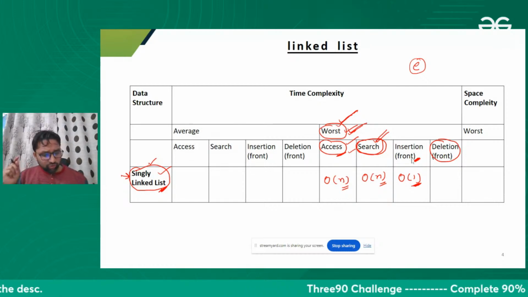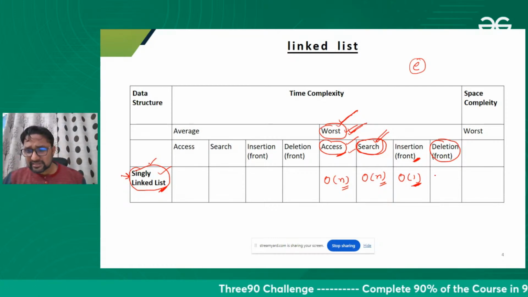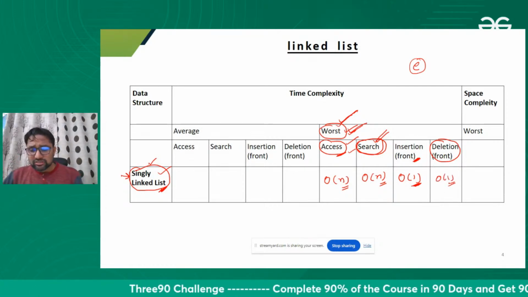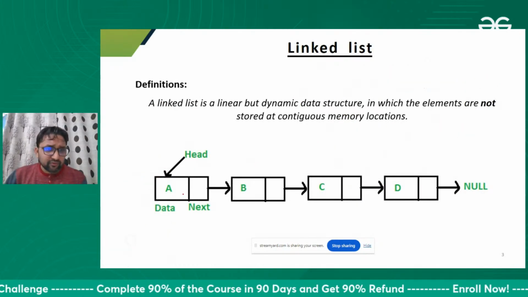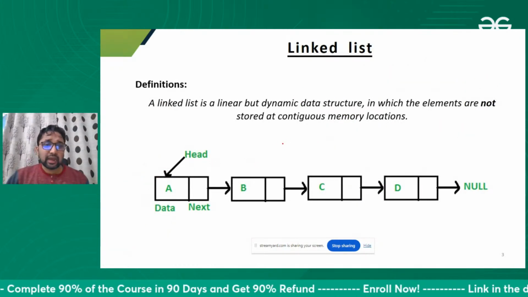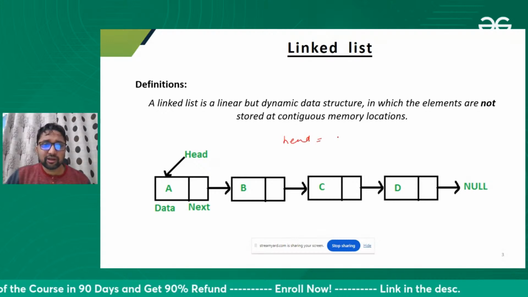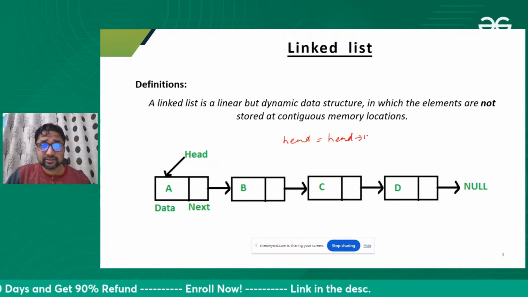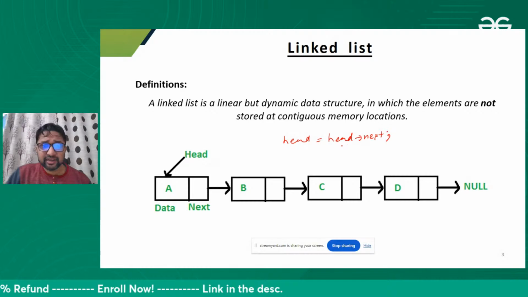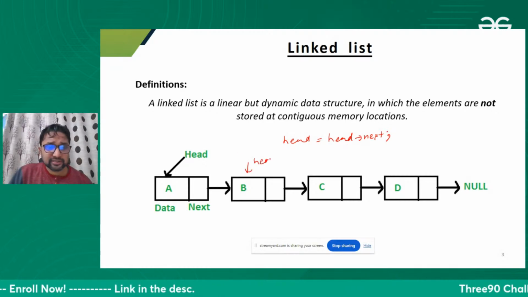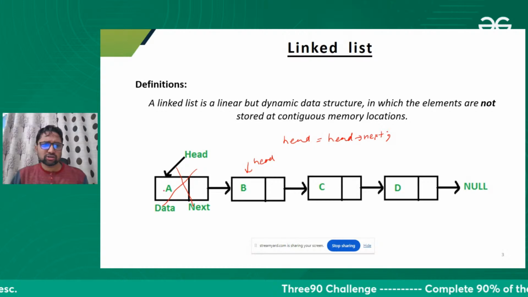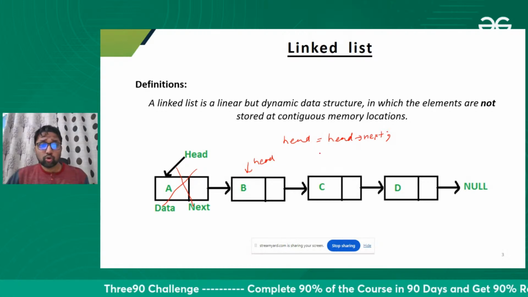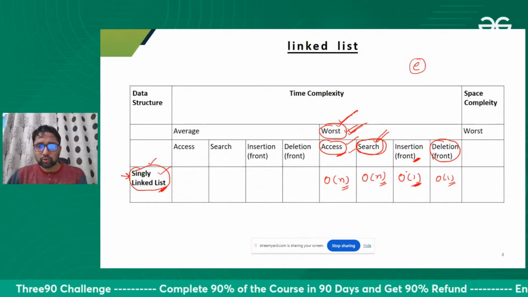Rajbir says that for deletion it is order of one time. Yes, Rajbir, you are right. Because what I need to do, let me erase it, is just one statement. I need to move my head. Head will be equal to head of next. That's it. So my head will be here. So this will be automatically deleted. We lost the address of this node, that means this is deleted. So order of one time to delete the node also.